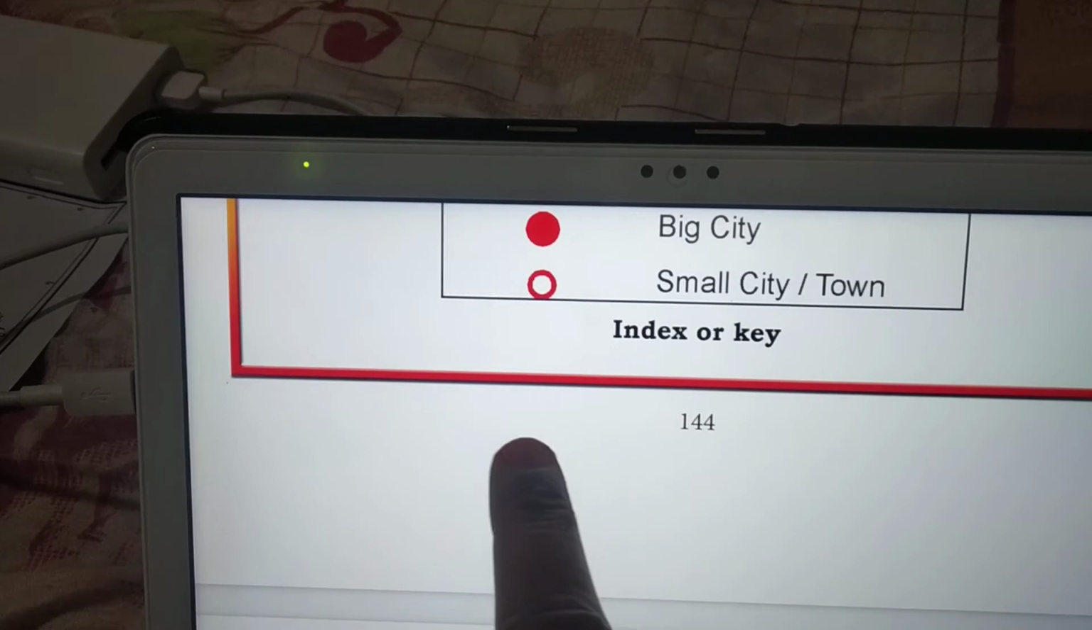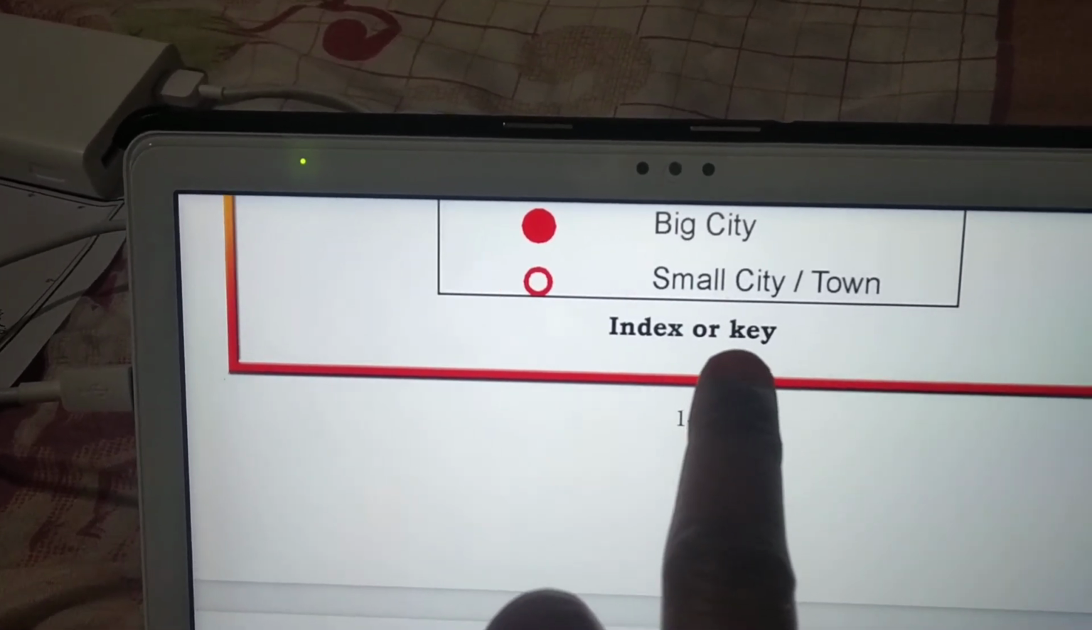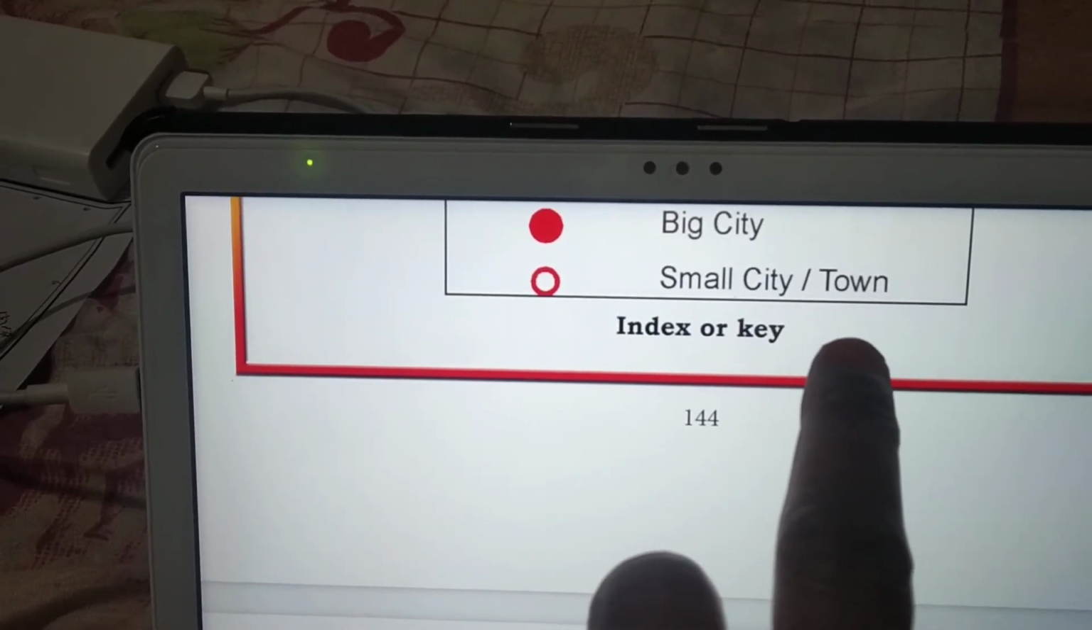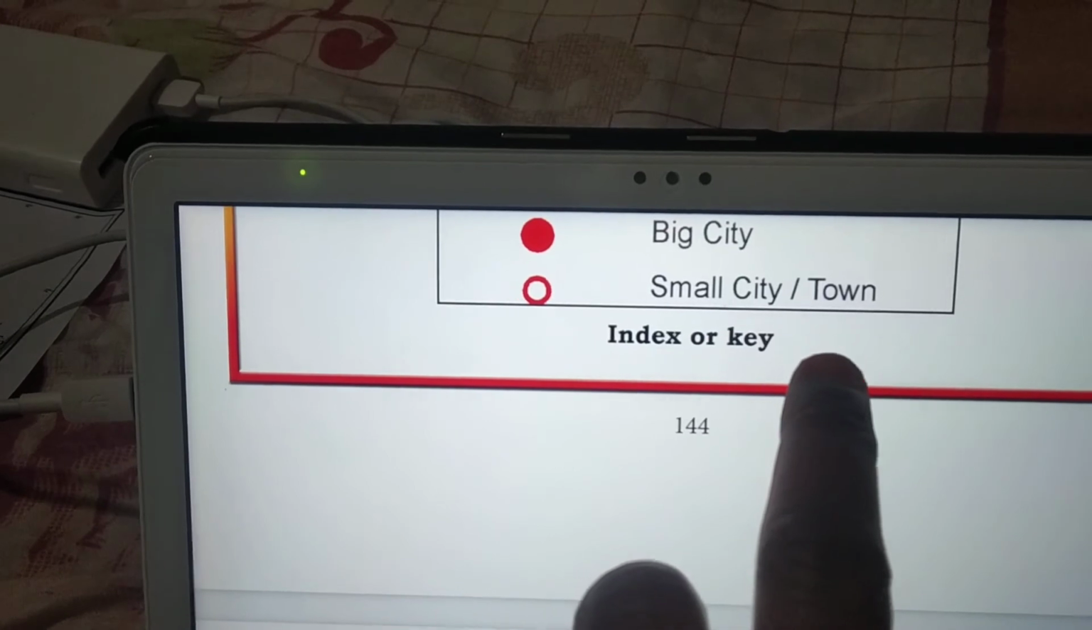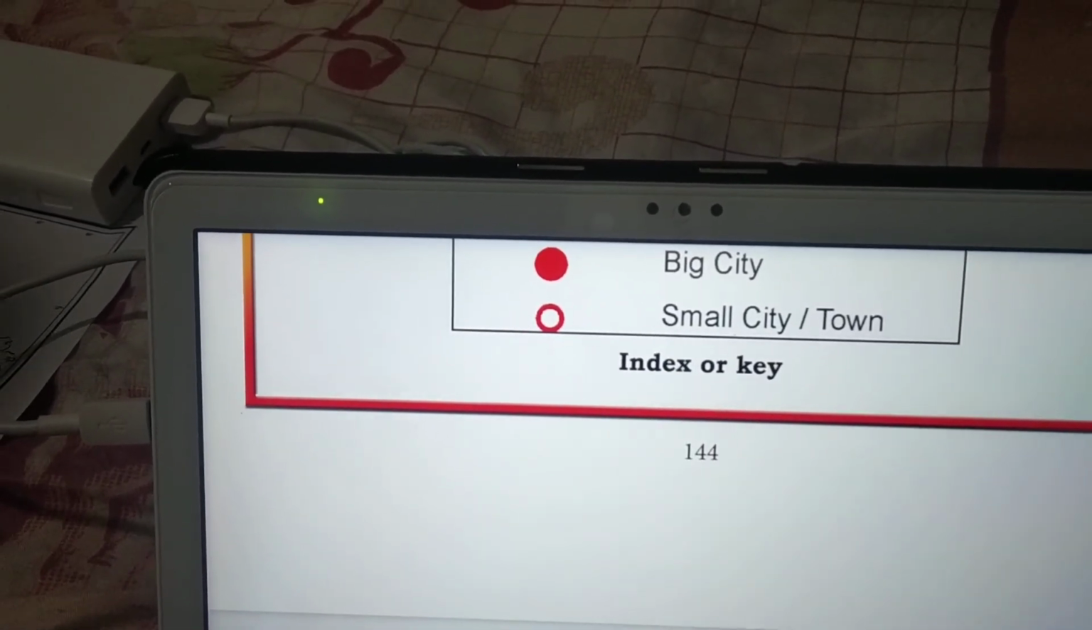Next, a circle. A red color, just a circle, shows a small city or town. For example, Mysore. Mysore is a small city. Yes, right? They may show Mysore like this, as a small circle. Understood?